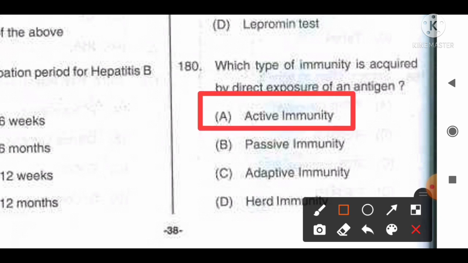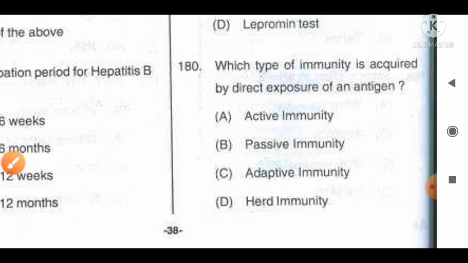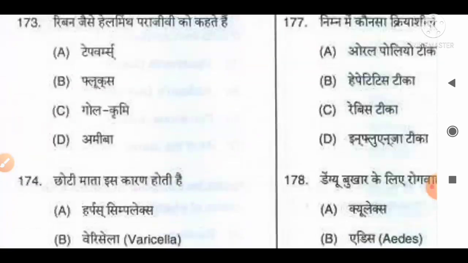Passive immunity is the immunity that is acquired by giving the vaccination. So option A, active immunity, will be the correct answer for this question. You have to remember the definitions of all four terms, as they can be asked in different ways. Move to the next question, number 181.